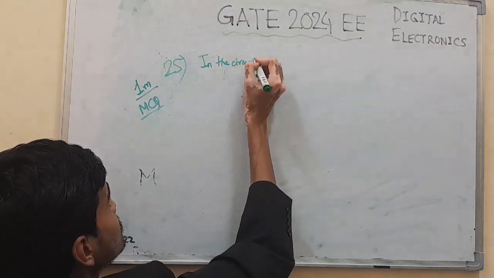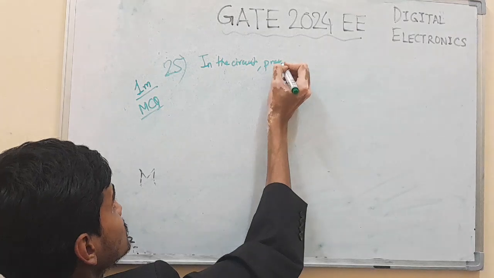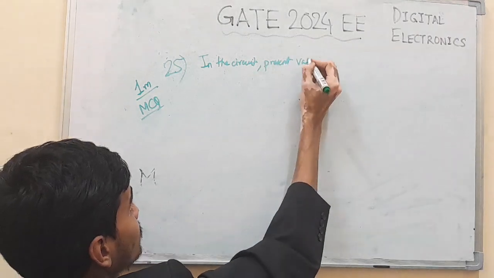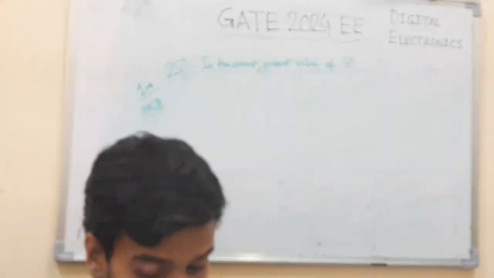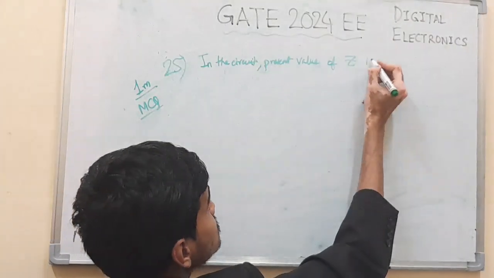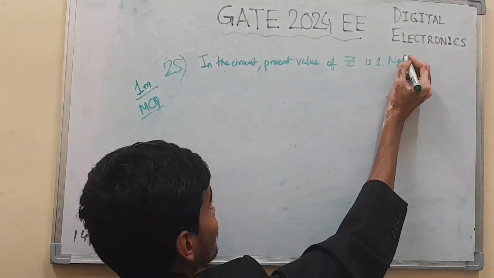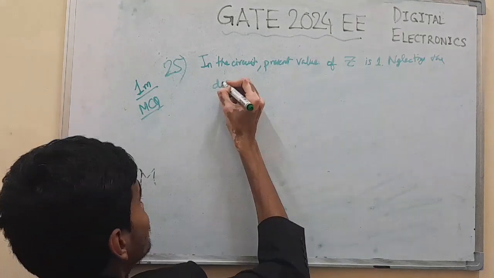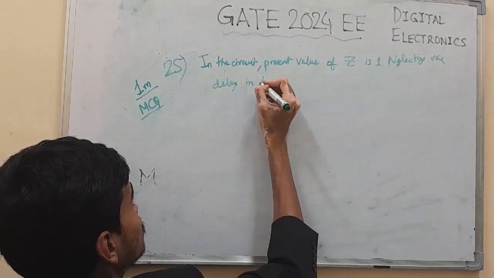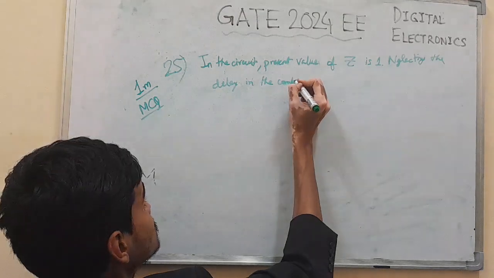It is given in the circuit that the present value of Z is 1, neglecting the delay in the combinatorial circuit.